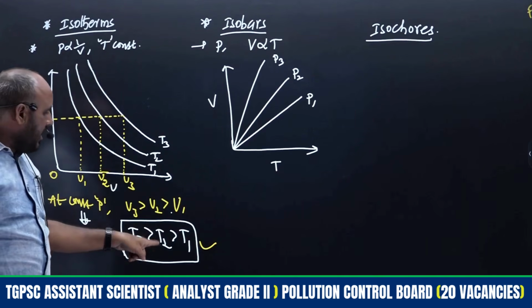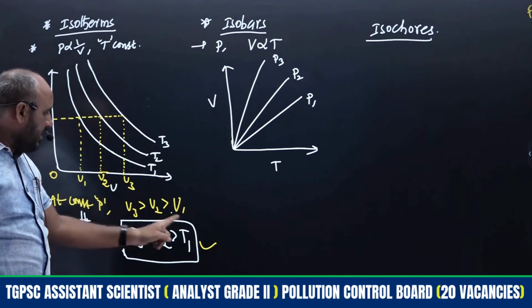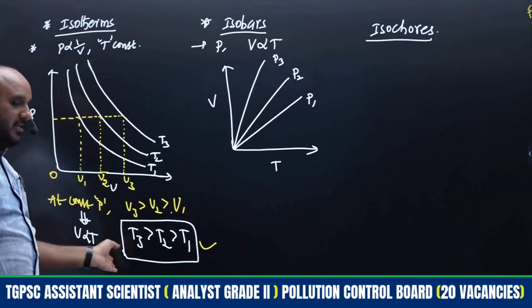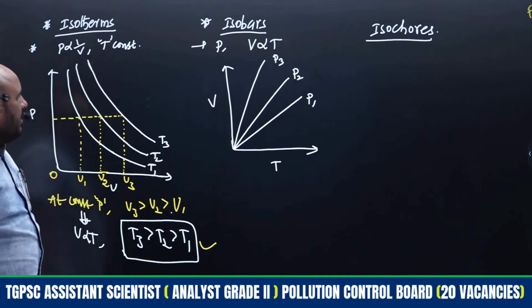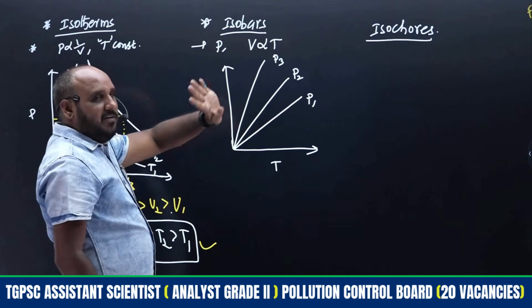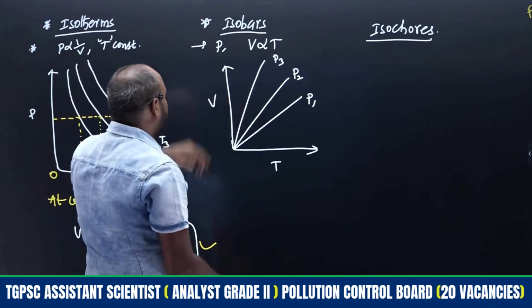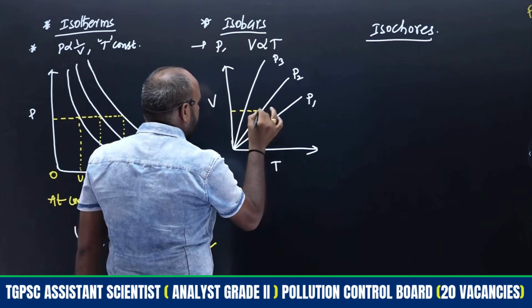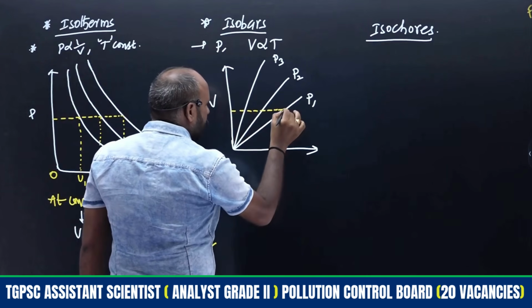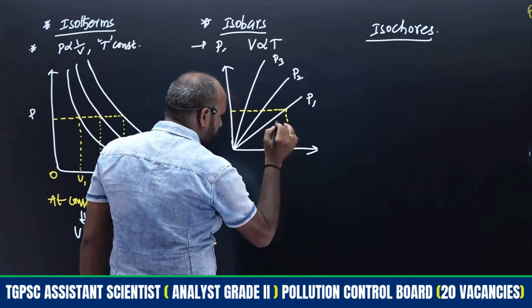So T2 is greater than T1, or else one more will be reverse, or else all are equal. Such type of options we will get, right? Then here P1, P2, P3 will be given, right? Now what do we have to keep constant? Volume is kept constant. Here we have to keep constant volume.